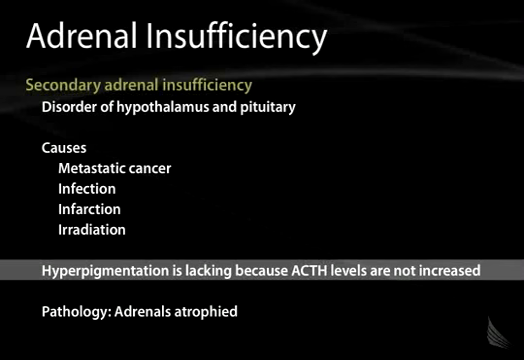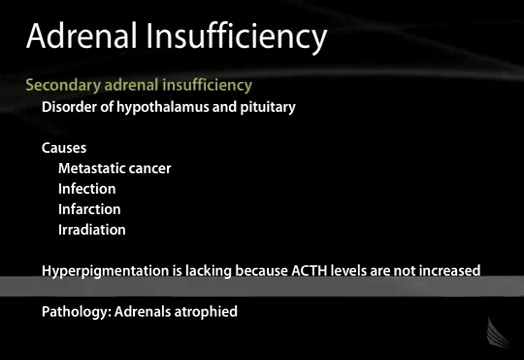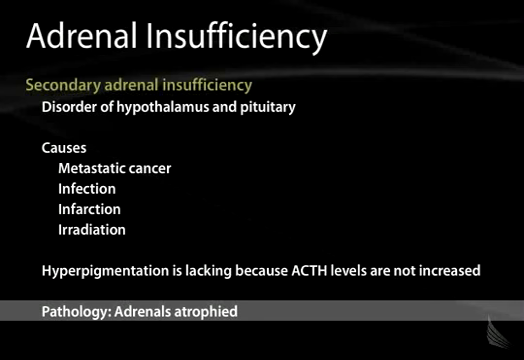So in the ACTH-dependent forms of adrenal insufficiency, you will have hyperpigmentation because of the increased production of MSH. In the ACTH-independent forms, you will not see that hyperpigmentation. Pathology, the adrenal glands will appear atrophied.